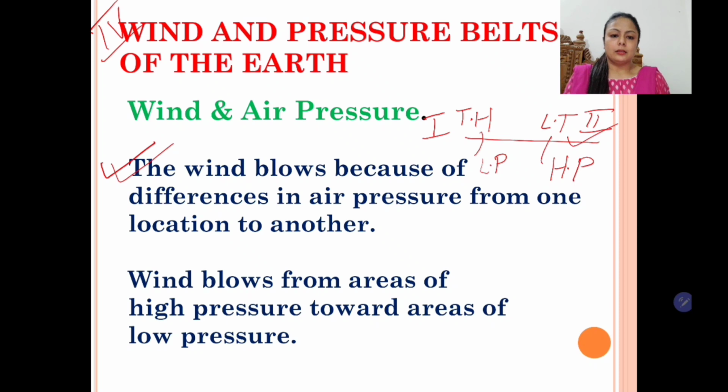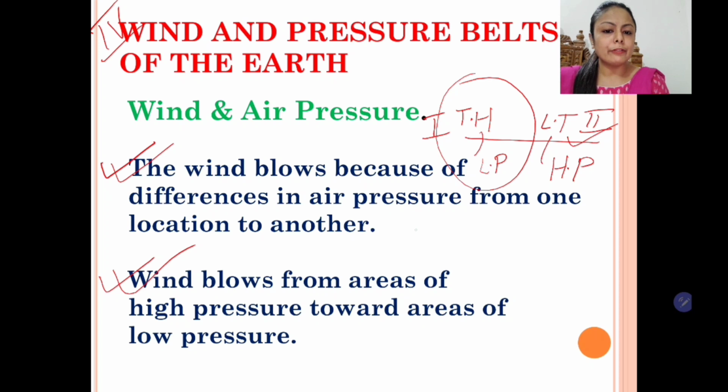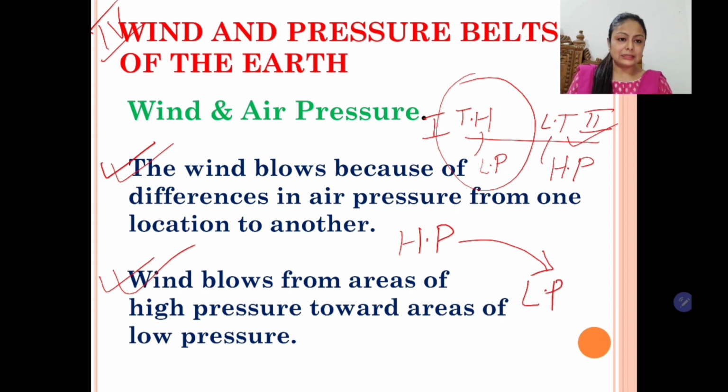Now students, the next thing is wind. Winds are also related with pressure. We have seen the relationship between temperature and pressure. Now let's see the relationship between wind and pressure. If a region is having high pressure, from here the wind will blow to the region with low pressure. So students, this is a law that wherever there is excess, definitely it will move towards the area where there is deficit. So winds blow from high pressure region to low pressure. Let's proceed.